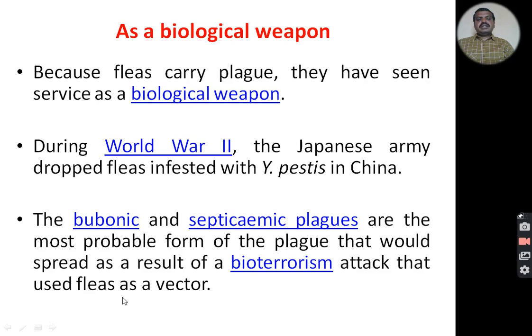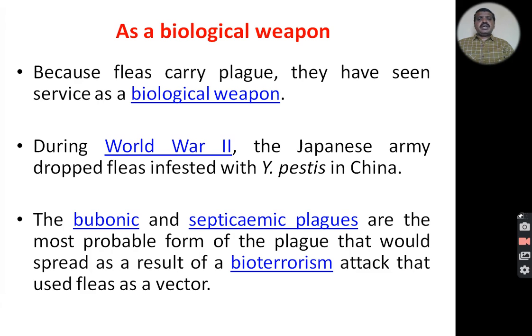In such an attack, a nation uses fleas as a vector. These vectors contain the disease-causing agent, Yersinia pestis or other coccobacillus bacteria, and are introduced into a healthy environment so that they cause disease in that given area.